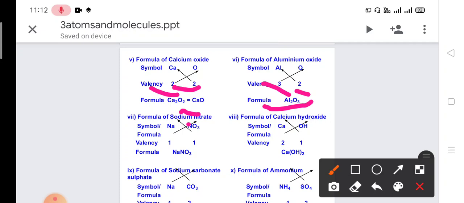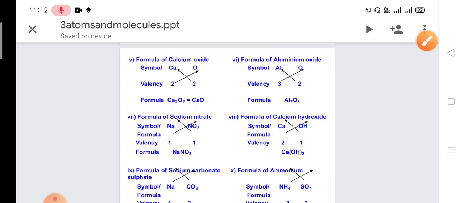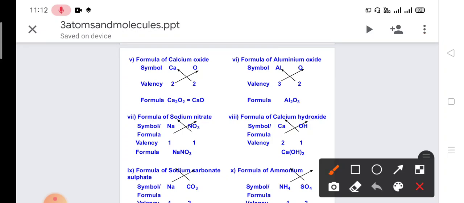Next is the formula of sodium nitrate. Sodium means Na and nitrate is NO3. The valency of Na is 1 and the valency of NO3 is 1, so the formula comes out to be NaNO3. Next is calcium hydroxide.